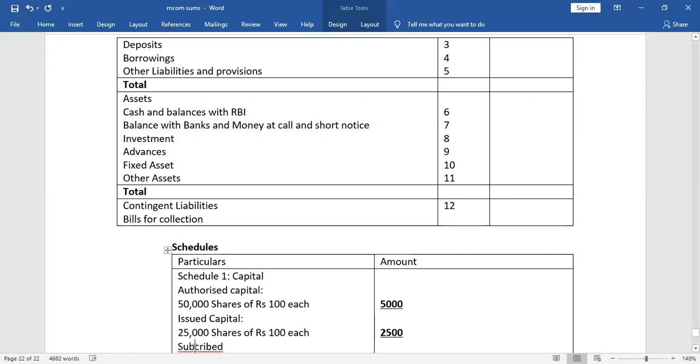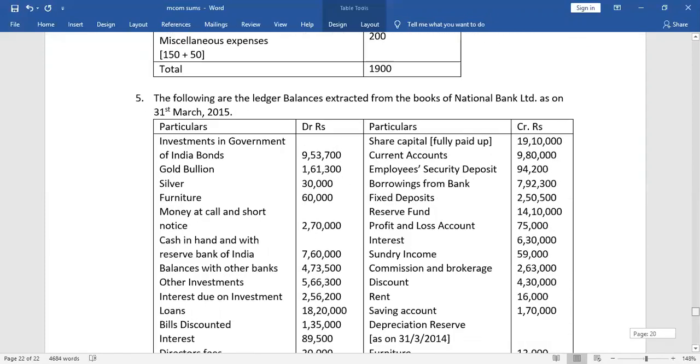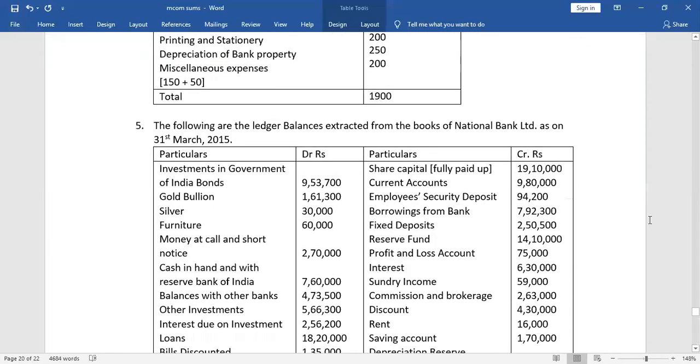Subscribed and paid up capital is different, because we have seen in the question just now that subscribed capital is 19 lakh 10,000.